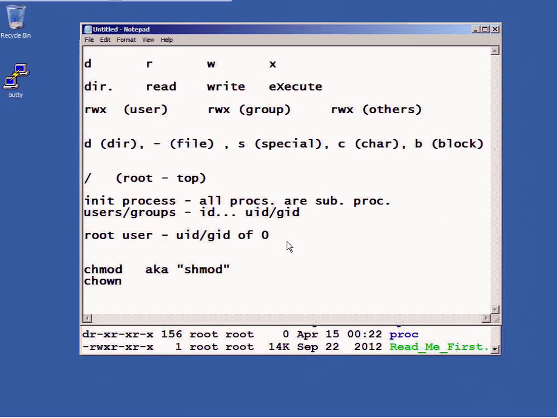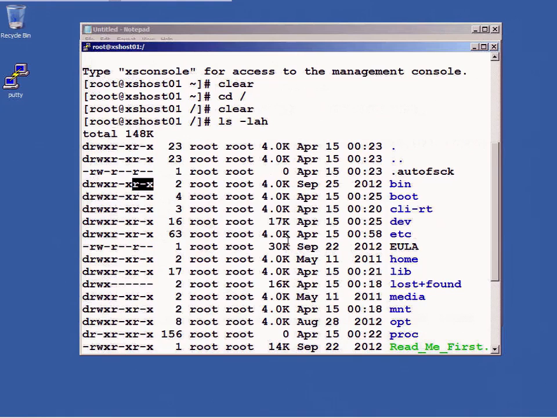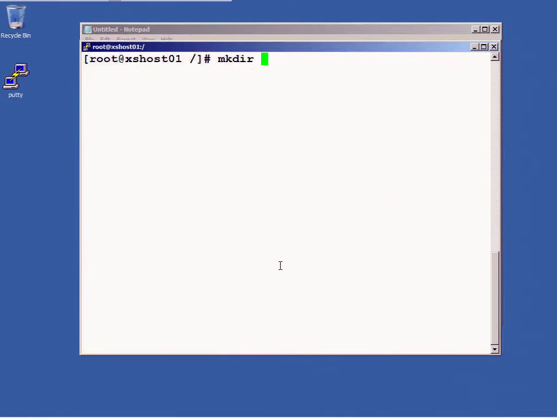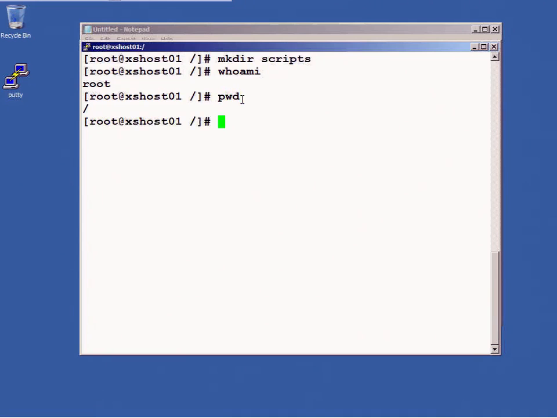All right. So let me show you something. Right here in Linux, I can create a directory off of the root by using the mkdir command, and I'm going to create a directory called scripts. I can type in a command called whoami and check to see who I'm logged in as. I created a directory called scripts off of the root directory. I can type pwd to list my present working directory, or print working directory.